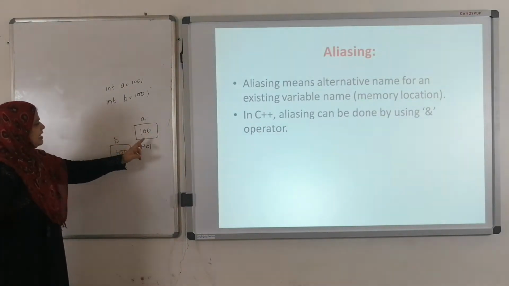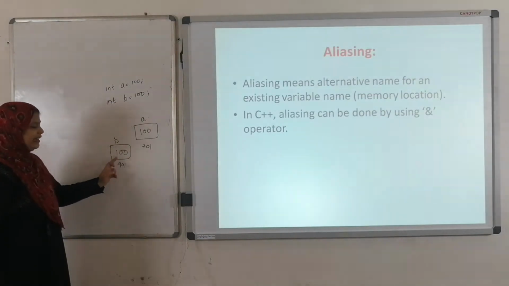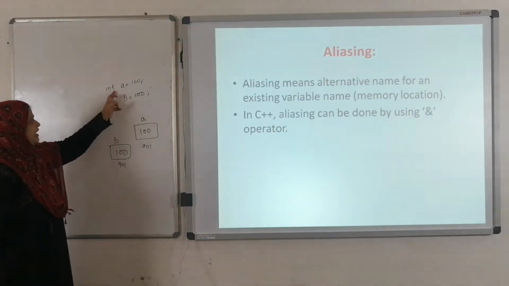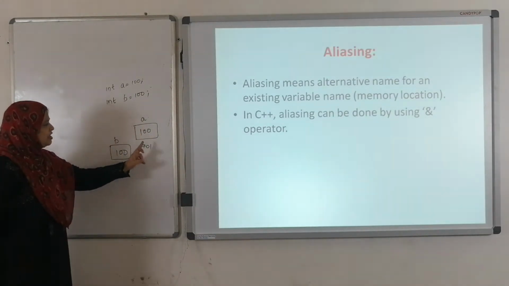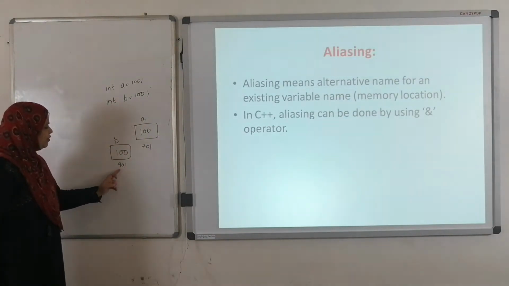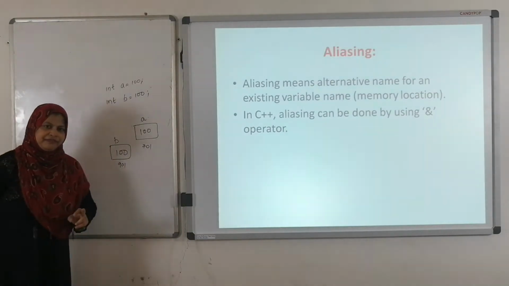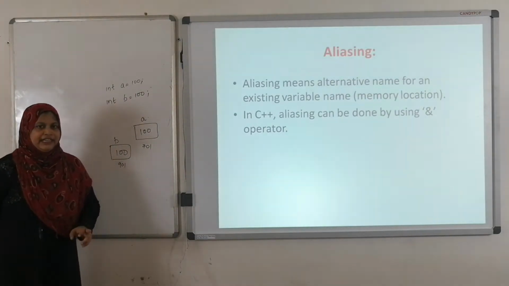See here, a is 100, b is 100. So in C, whenever we declare int a equals to 100, int b equals to 100, at 701 memory location we store the value of a, at 901 memory location we store the value of b, that is 100, right?